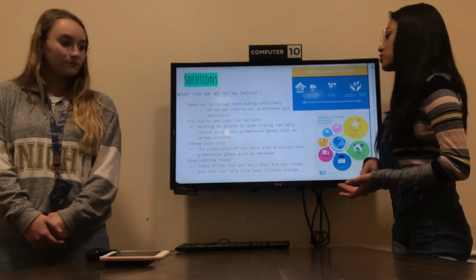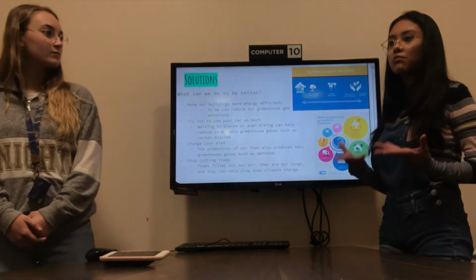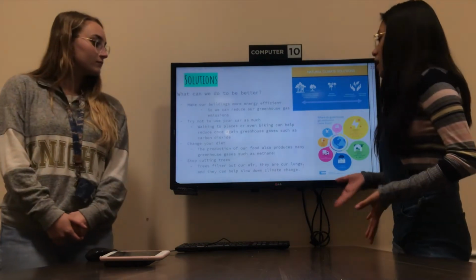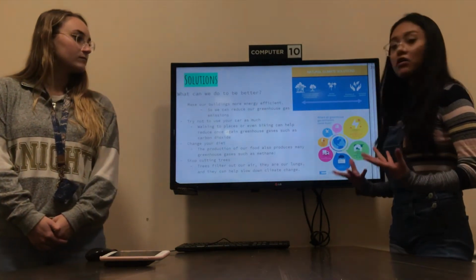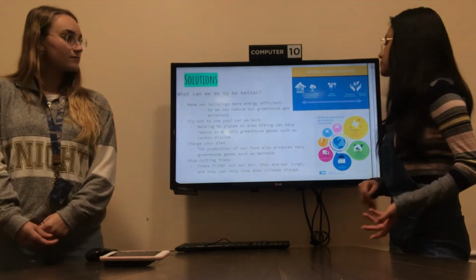Change your diet. The production of our food also produces many greenhouse gases such as methane, so cut down on your beef. Stop cutting trees. Trees filter our air. They're our lungs, and they can help slow down climate change.